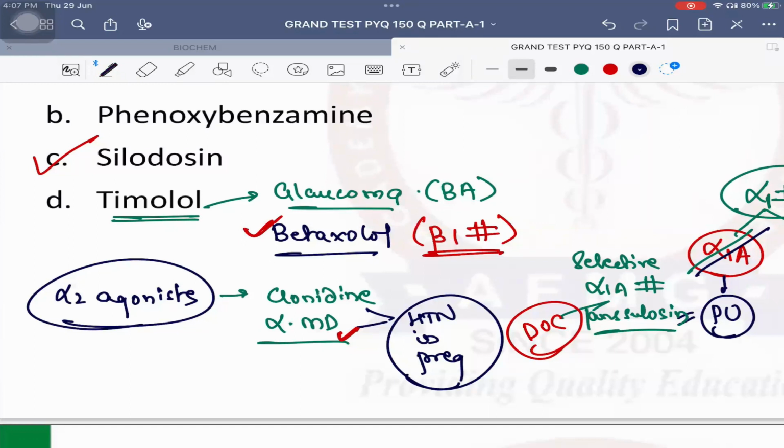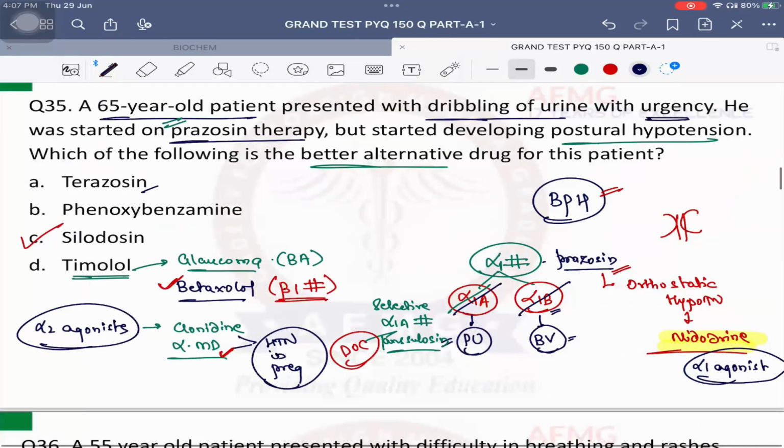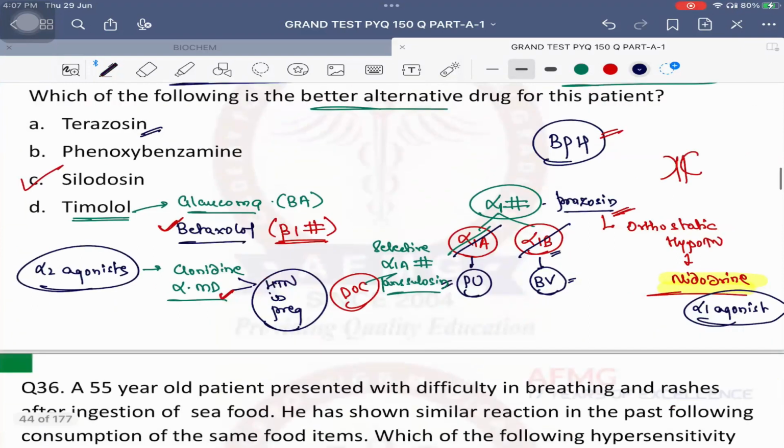Any problem with this? Understood? Why can't it be terazosin? Because it is from the same group as prazosin itself. It makes no sense. Prazosin will be the drug of choice for BPH, but in which condition?